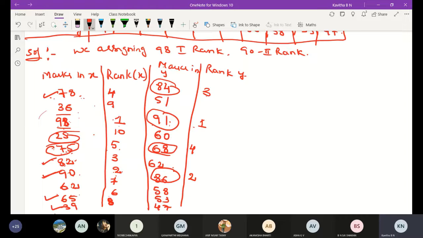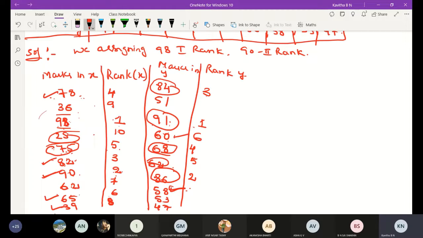After 68, 62 is the fifth rank. The next one? After 62, 60 is there, so this is the 6th rank.